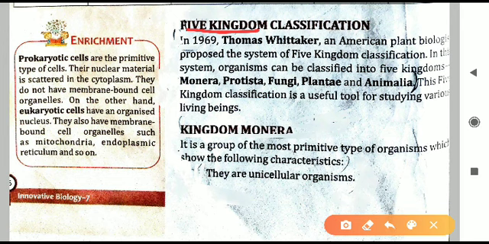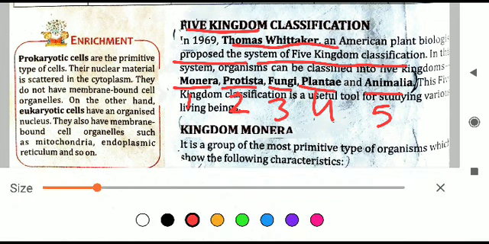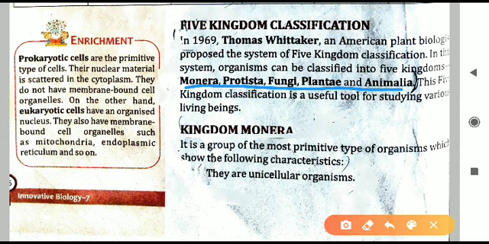In 1969, Robert Whittaker, underline this name, was the person who proposed the system of five kingdom classification. He classified all the living things around us into five headings: first Monera, second Protista, third Fungi, fourth Plantae, and fifth Animalia. These are the five kingdoms into which all living things were classified. By whom was it done? It was done by Whittaker. This name is important, you will learn it, and also all the names of the five kingdoms.